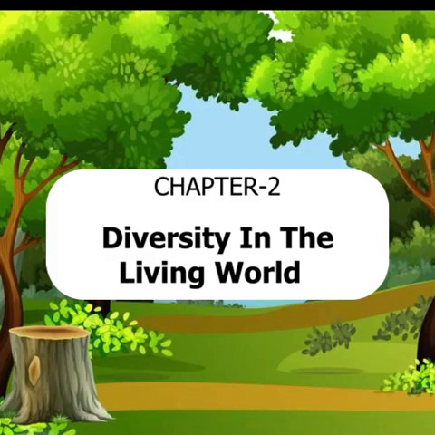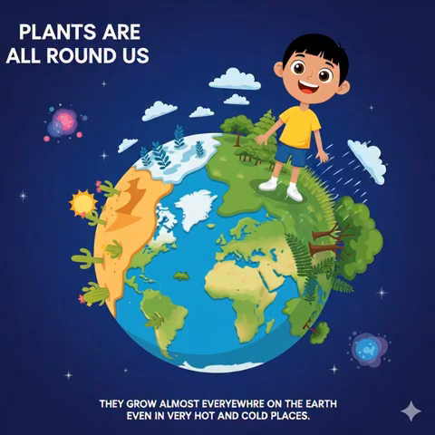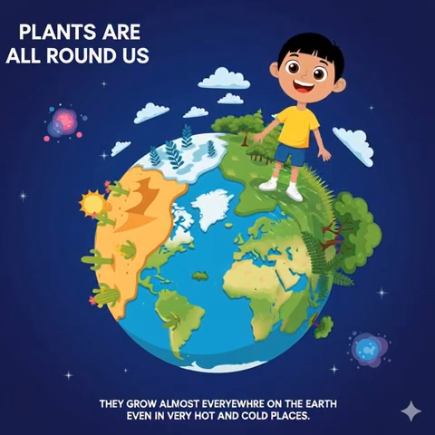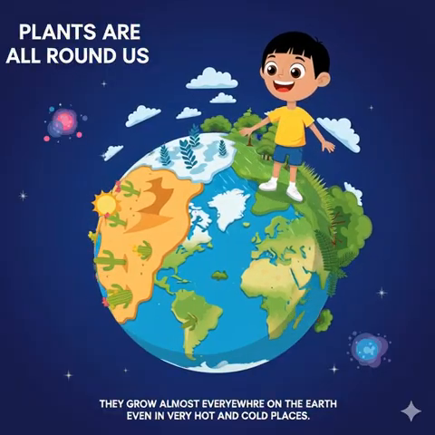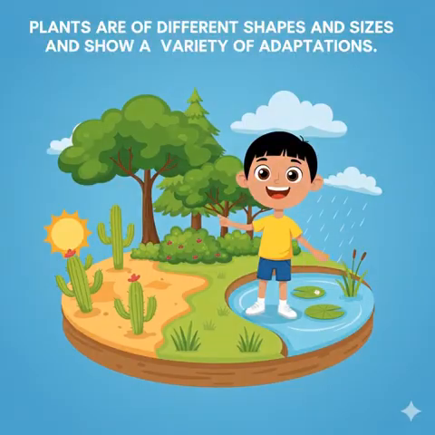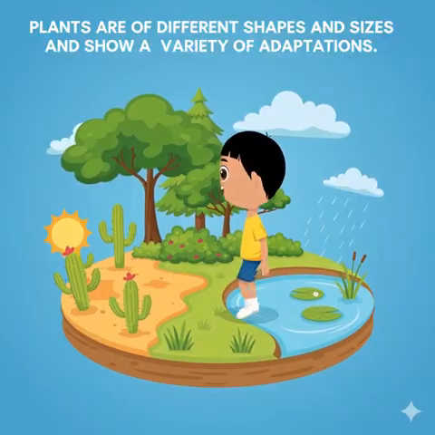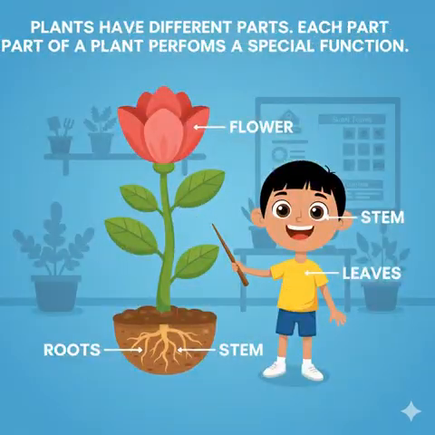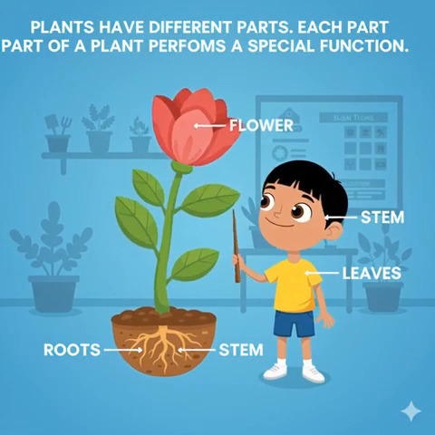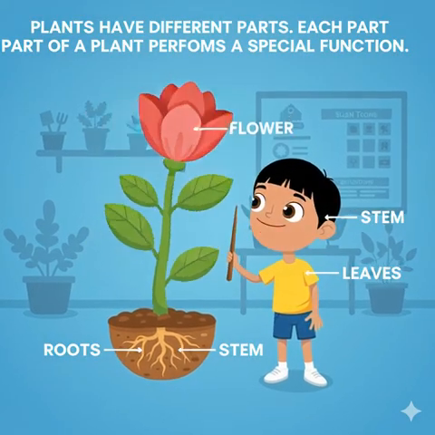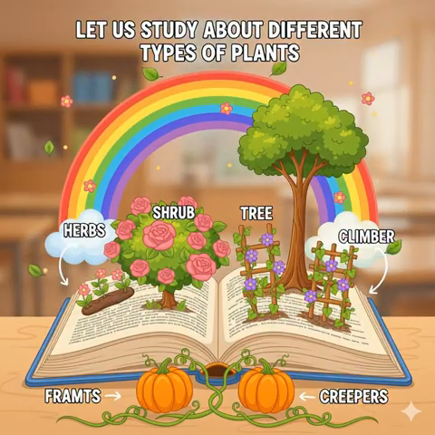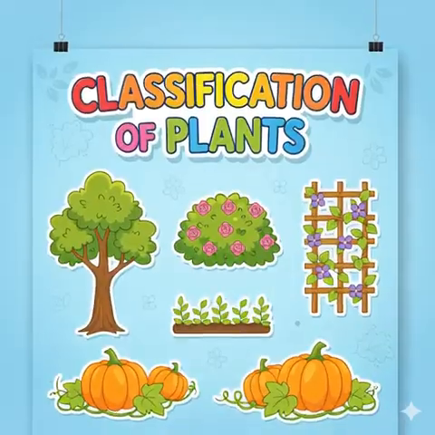Chapter 2. Diversity in the living world. Plants are all around us. They grow almost everywhere on the earth, even in very hot and cold places. Plants are of different shapes and sizes and show a variety of adaptations. Plants have different parts. Each part of a plant performs a special function. Let us study about different types of plants.